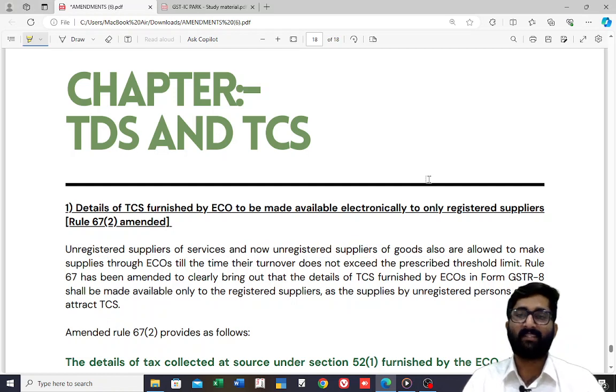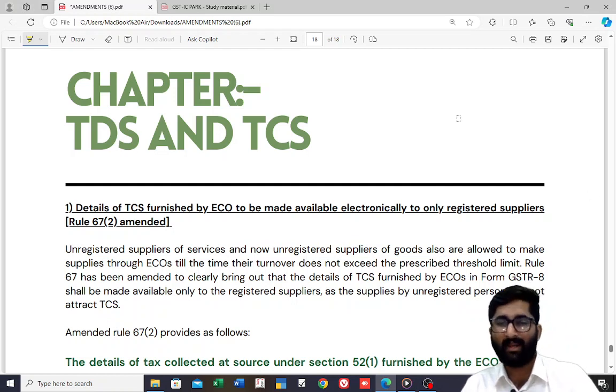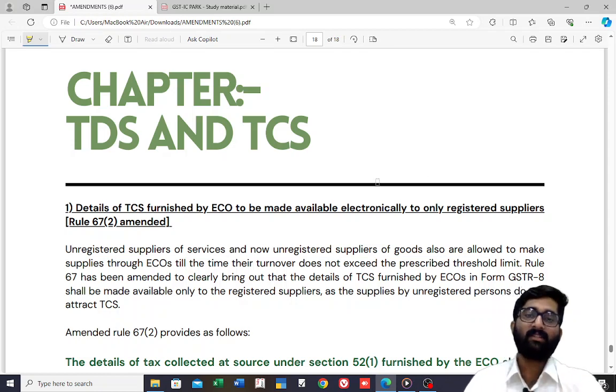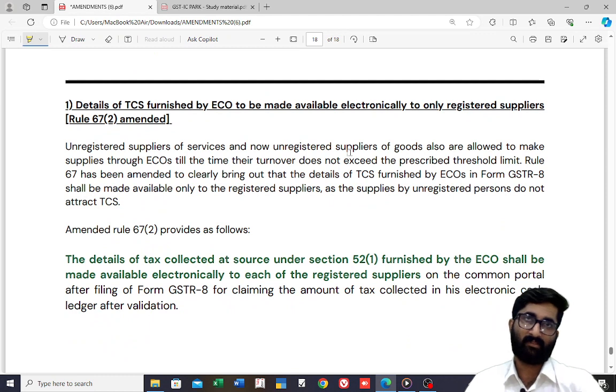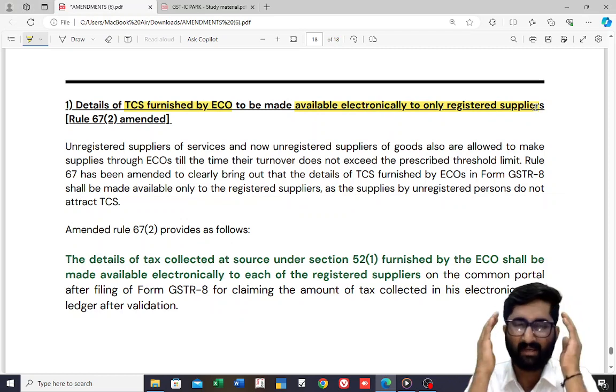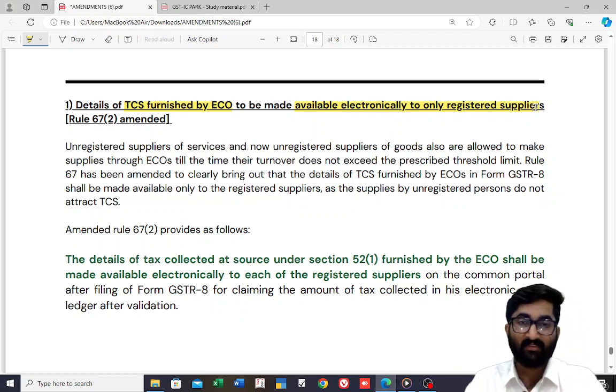So TDS and TCS, which is a new addition to the syllabus from this year onwards, new syllabus के लिए TDS and TCS. Especially, the details of TCS furnished by ECO to be made available electronically only to the registered supplier. See, फालतूगिरी है ये. So what is there in this?